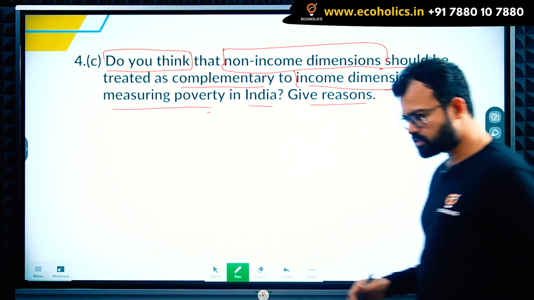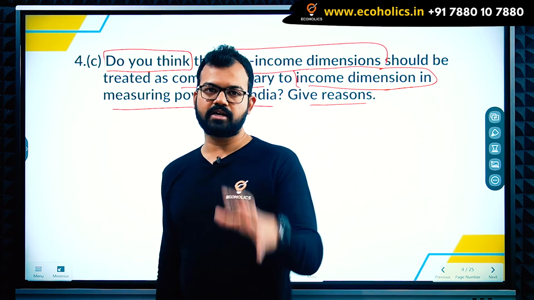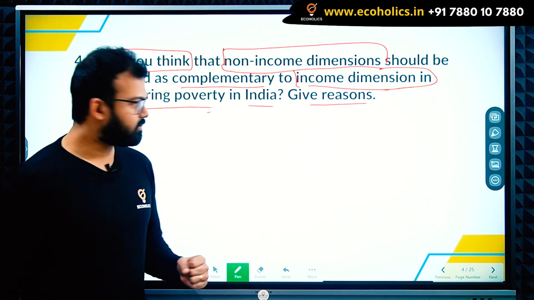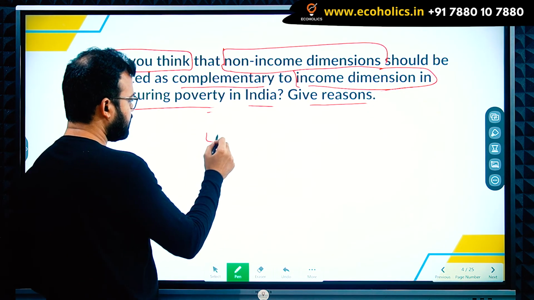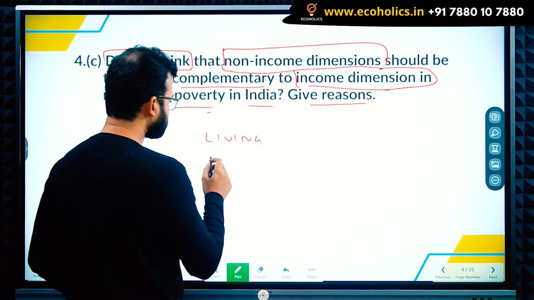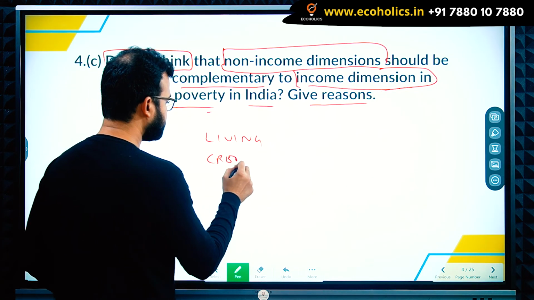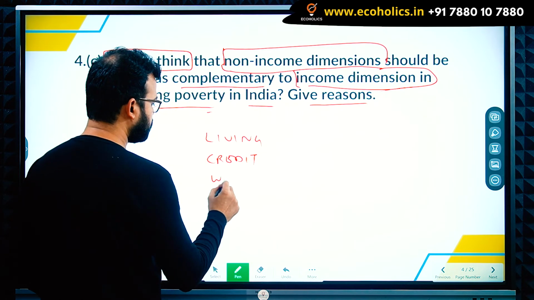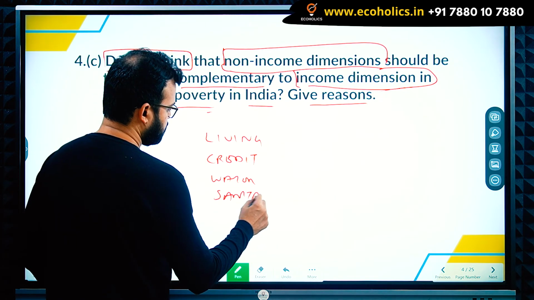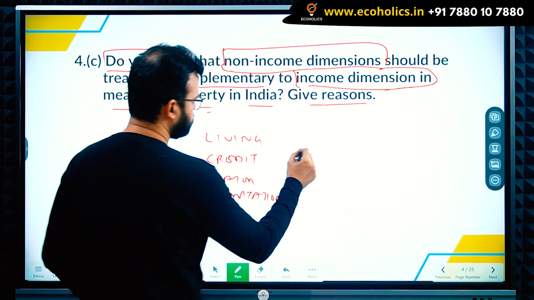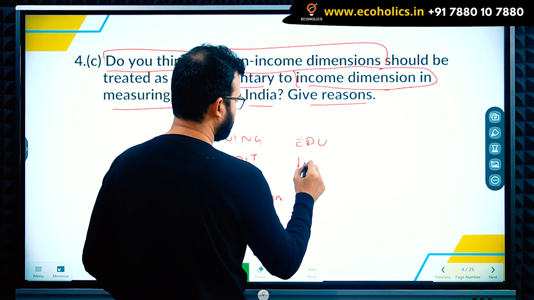Income dimensions are generally directly related to your salary or purchasing power, but non-income dimensions are living conditions, access to credit, access to water, sanitation, education, health,